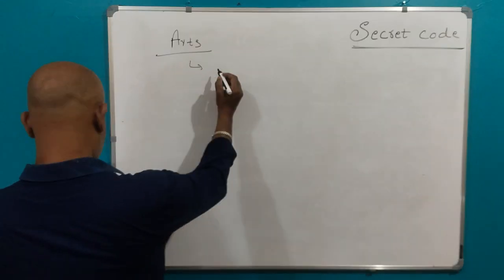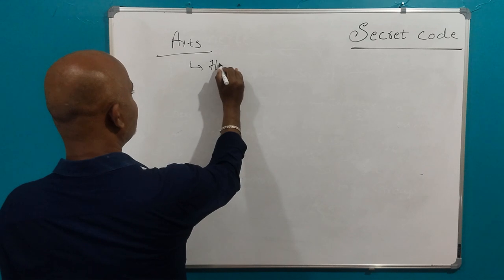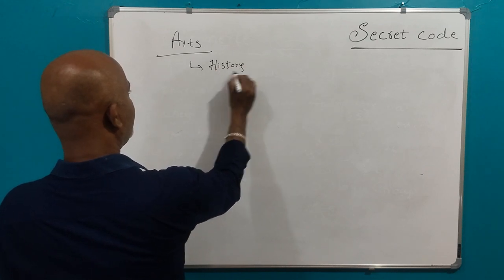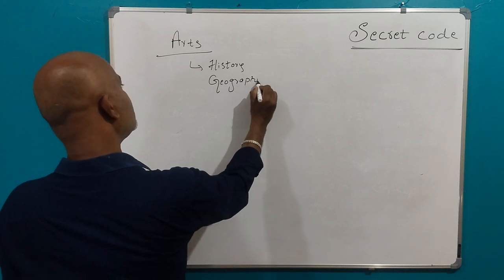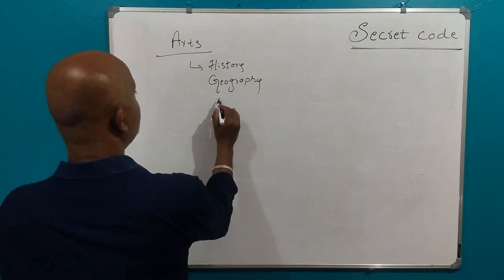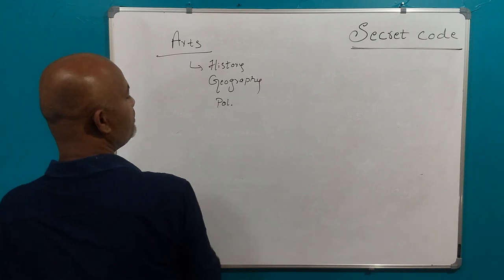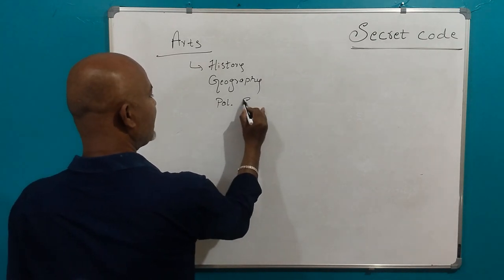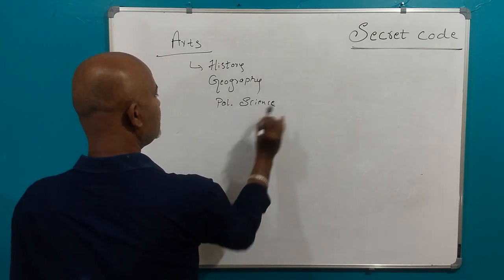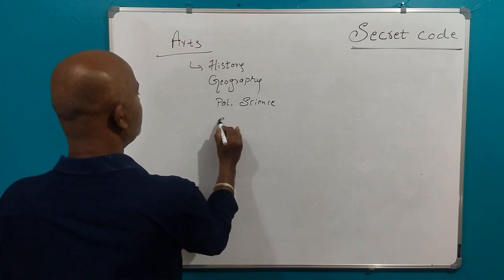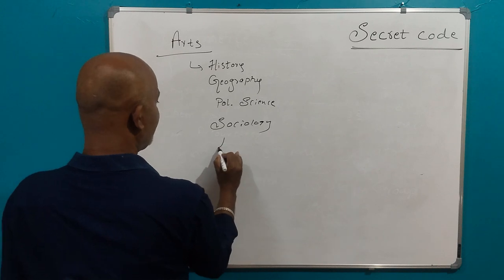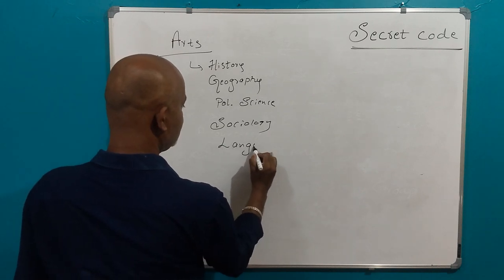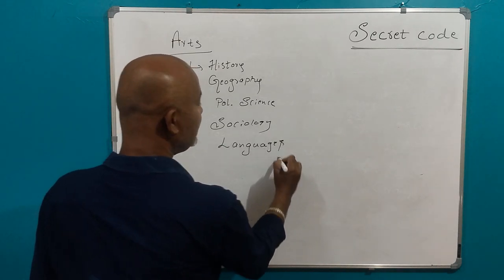Generally speaking, in the arts stream we have history. We have geography. And we have political science. I'll just write POL, it is political science. And we have sociology. And we have languages. We can also call it literatures.